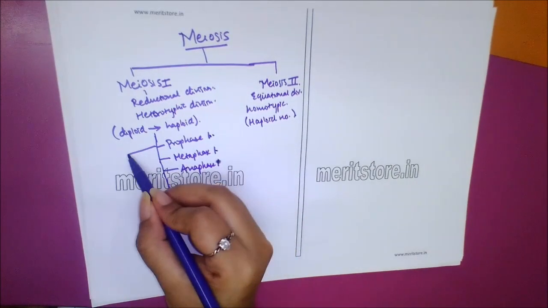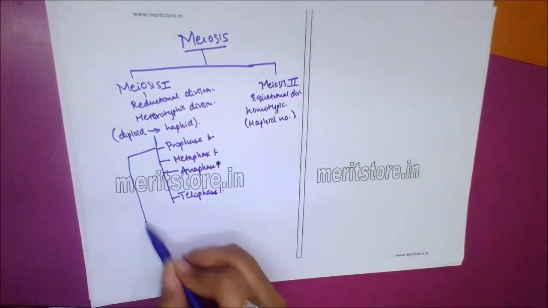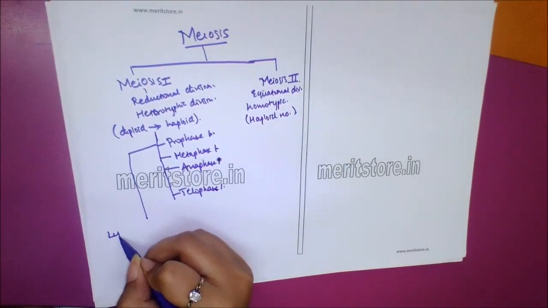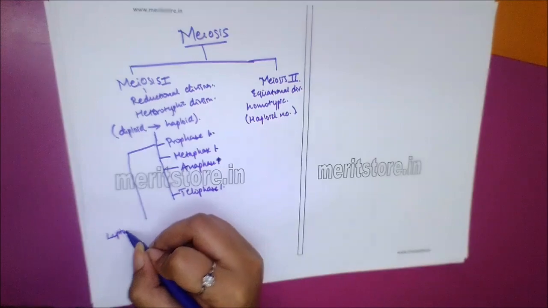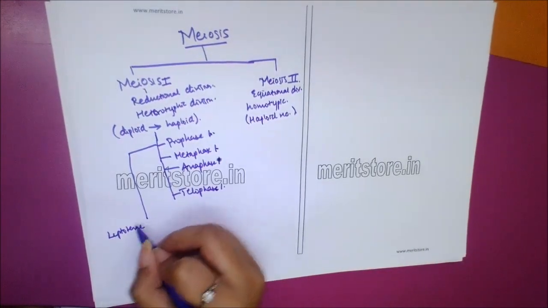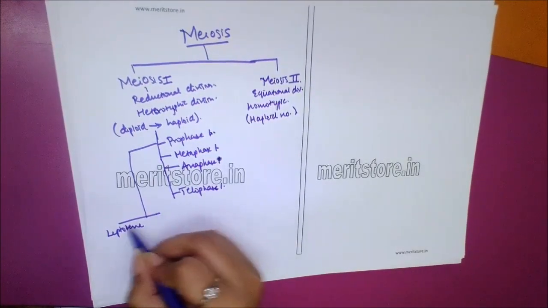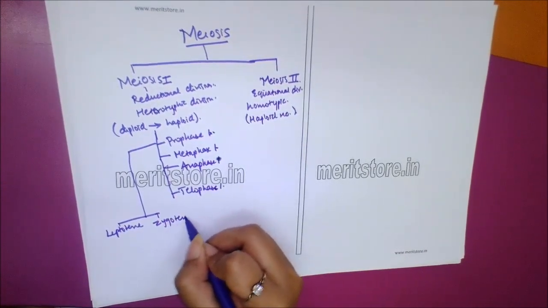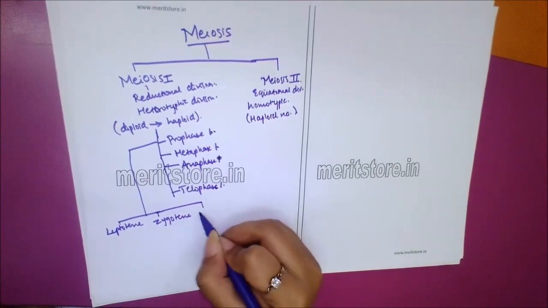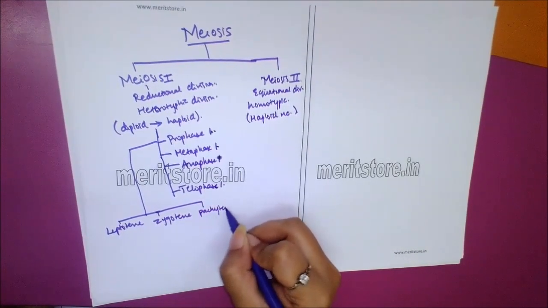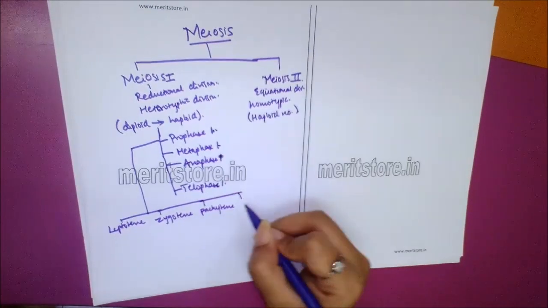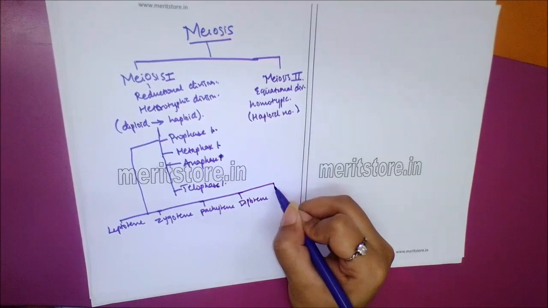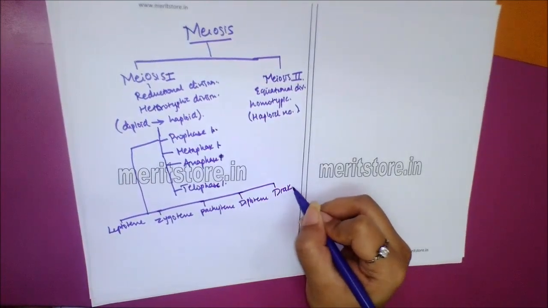Now this prophase has further 5 divisions: first leptotene, second zygotene, third pachytene, fourth diplotene and diakinesis.